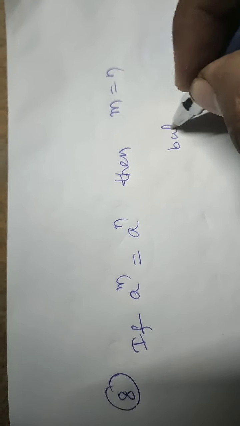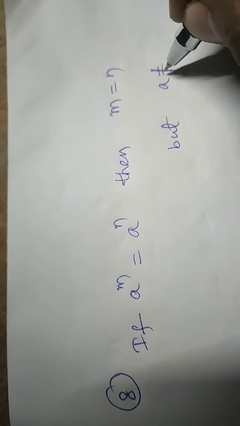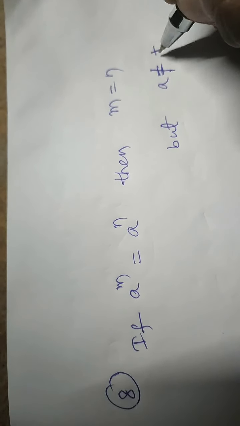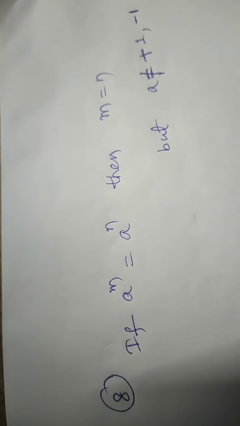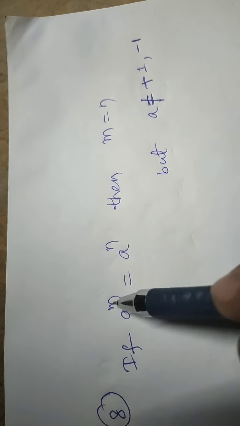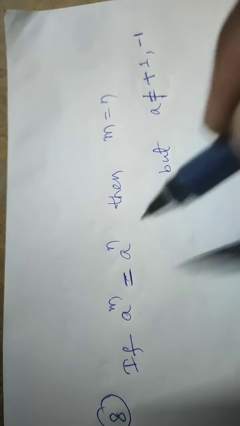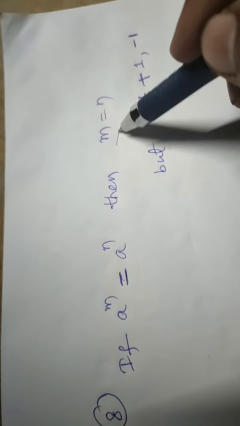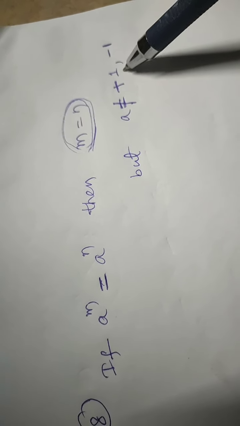But here the condition I am taking is that a is not equal to plus 1 or minus 1. Did you understand why? When the bases are the same and the values are equivalent, then the powers are also the same. Okay. But this rule doesn't work for plus 1 and minus 1.